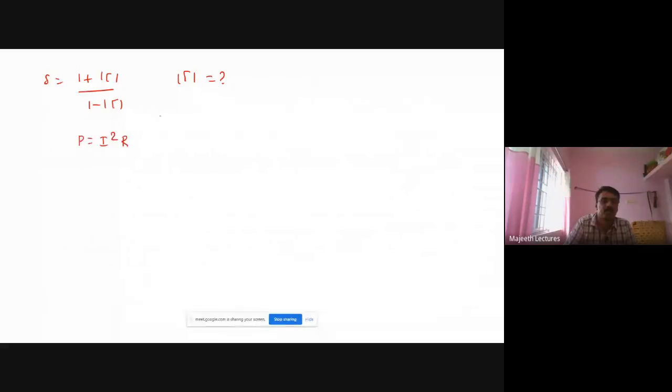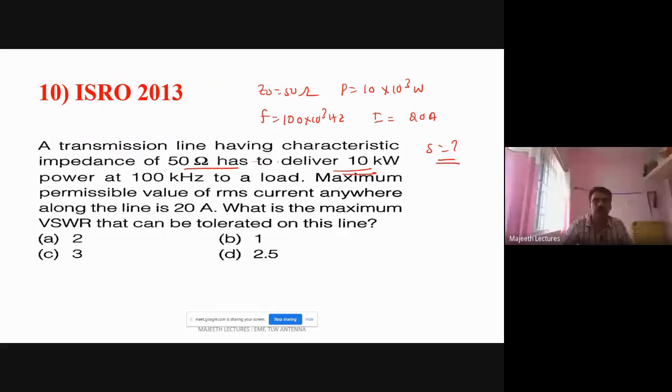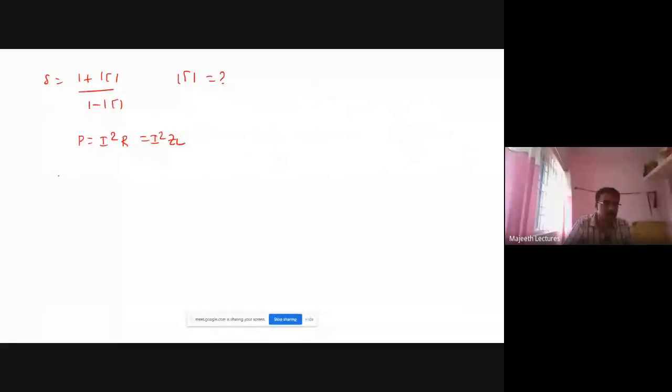That is ZL, the load impedance. It is a line. They didn't give the load, but they have given I and the power. Power is equal to 10 kilowatts, so the I square will come down.